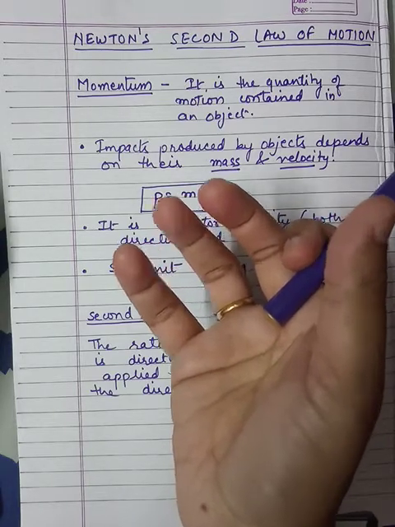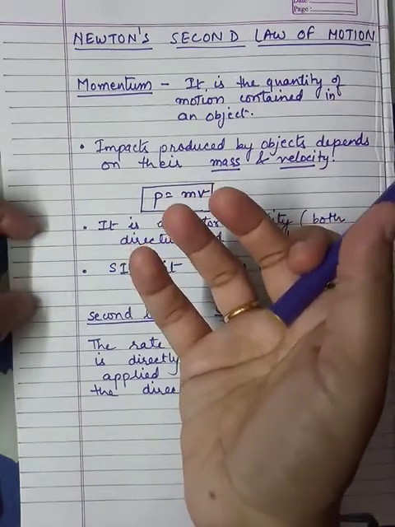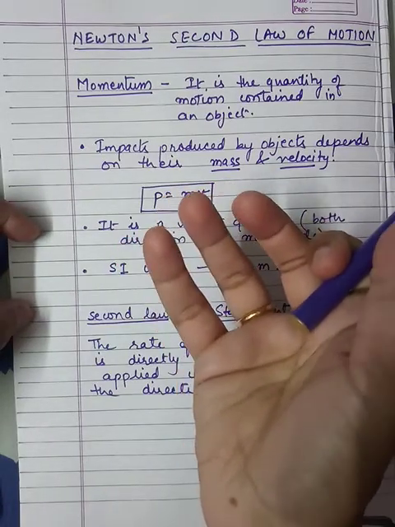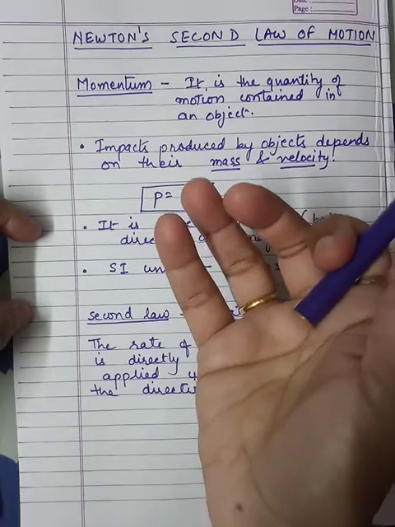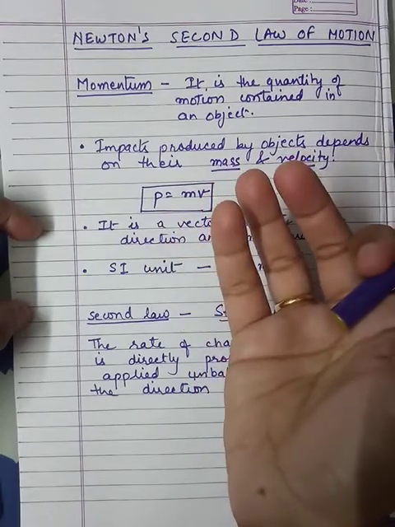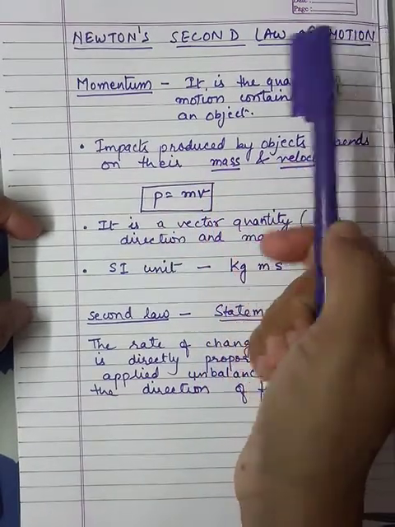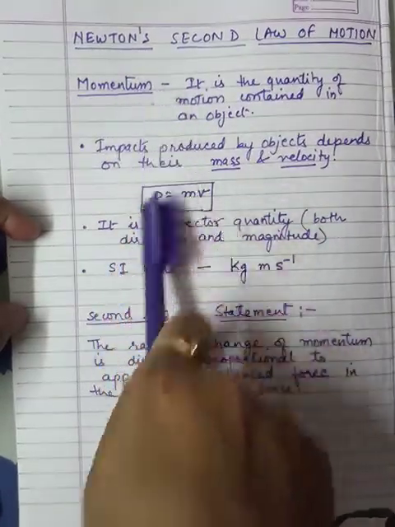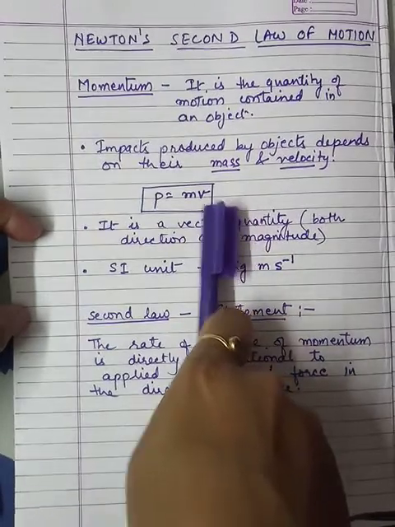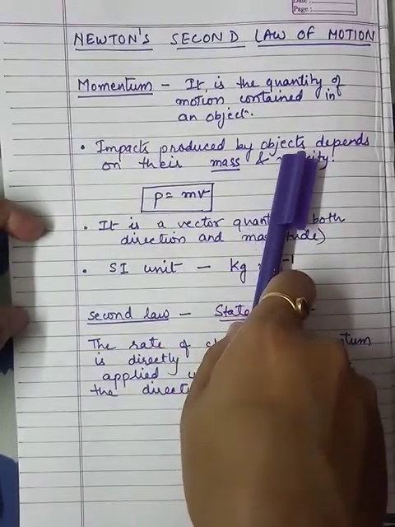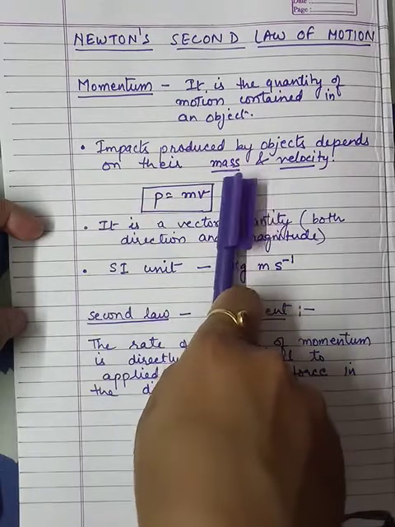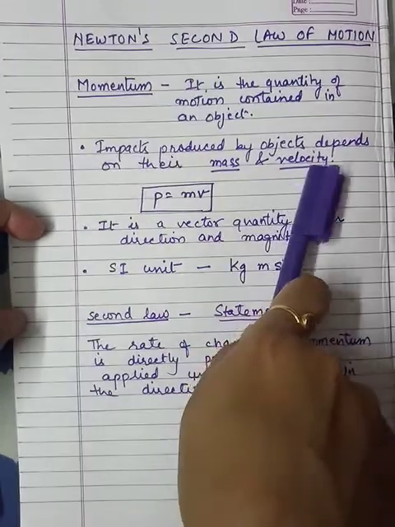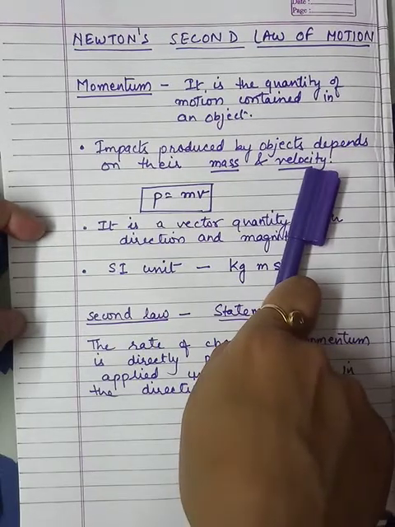It can be understood with the help of some examples: how much impact any moving object produces, that is given by momentum. Okay, this is a physical quantity which depends upon mass and velocity. So impacts produced by the objects depend on their mass and velocity. Which objects? Moving objects. That means they must have some velocity.